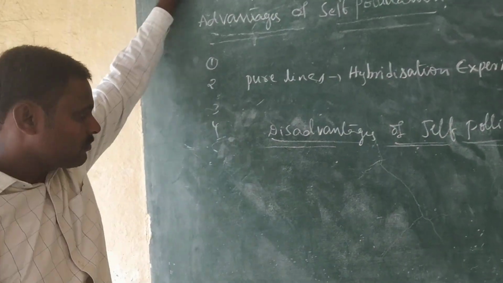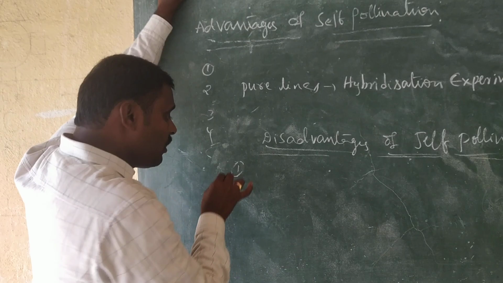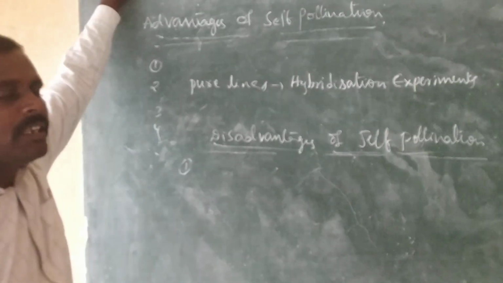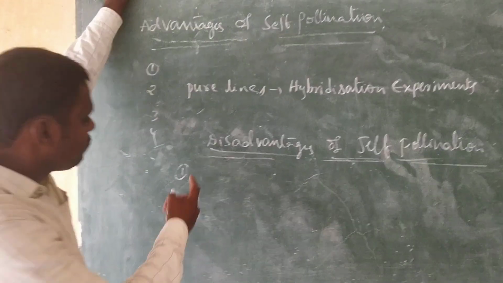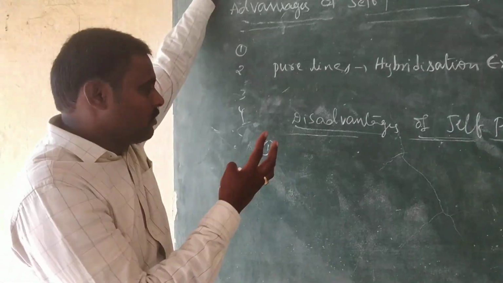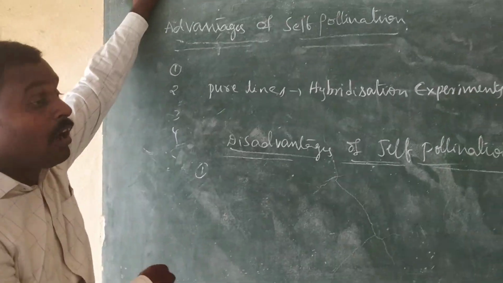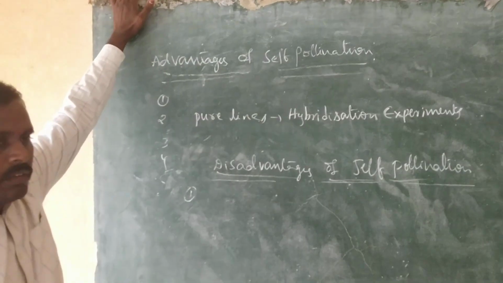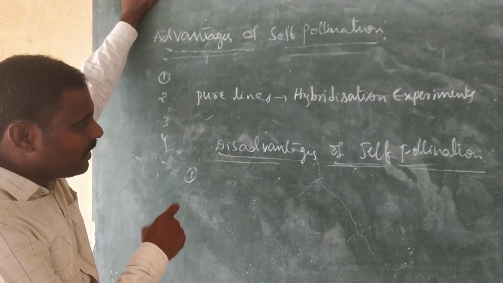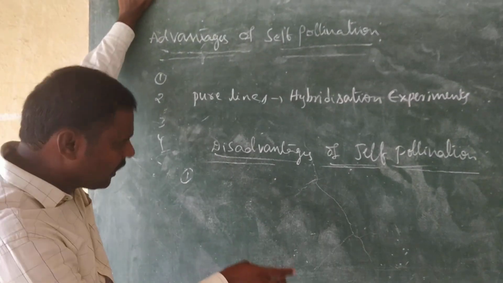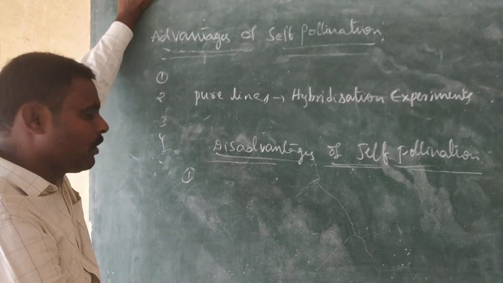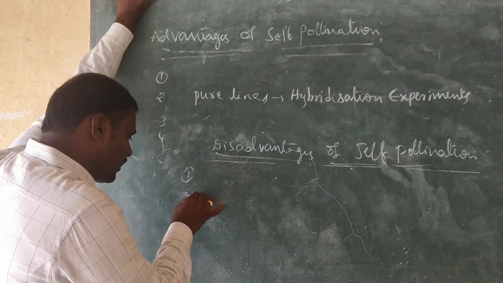The first one is that the vigor and vitality of the plants will decrease. Due to continuous or prolonged self-pollination, the vigor and vitality of the seeds will decrease. That is one of the disadvantages.